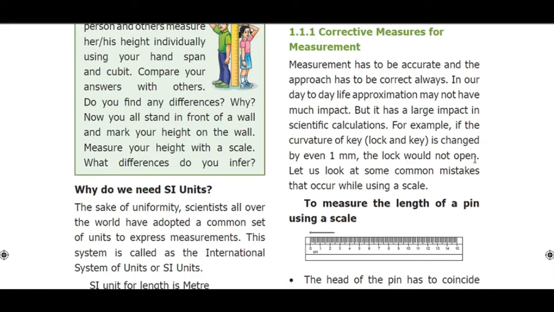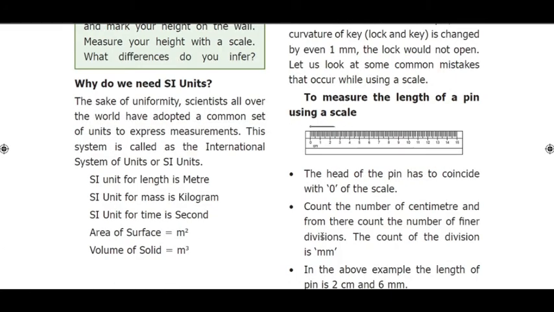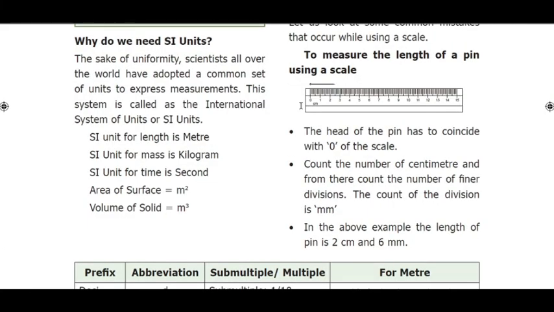Let us look at some mistakes that occur when using a scale. While using a scale, some important instructions should be followed. First, let us consider a scale. Let us consider we are measuring the length of a pin. The head of the pin has to coincide with 0 of the scale. See here, this pin should be near the 0. Head of the pin should be near 0.